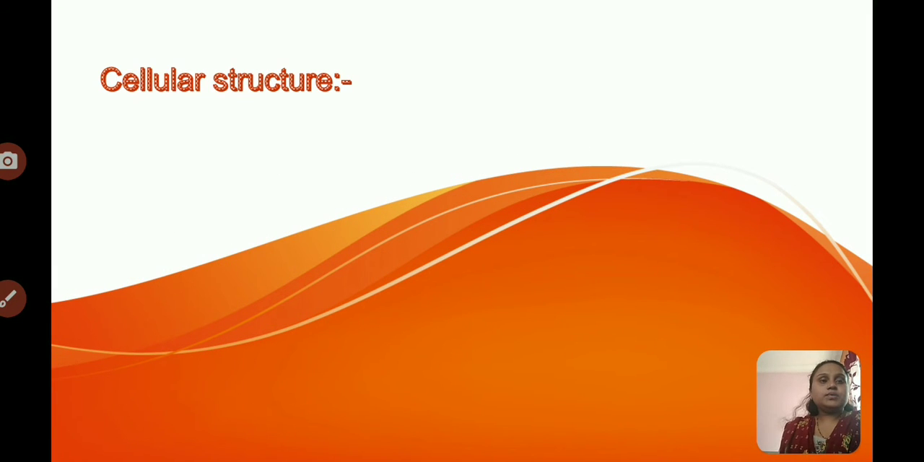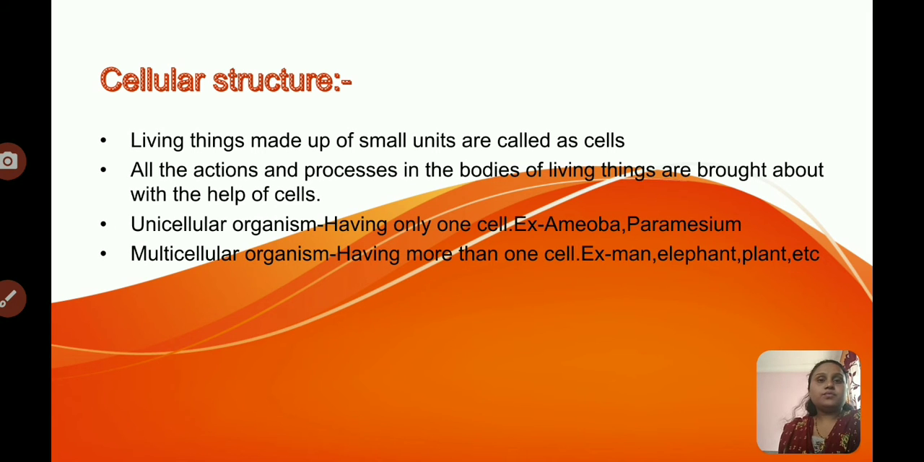The next point is cellular structure. First of all, you have to know what is meant by a cell. Living things are made up of small units called cells. All the actions and processes in the body of living things are carried out with the help of cells. There are two types of organisms: unicellular and multicellular. Uni means only one, so a unicellular organism has only one cell.